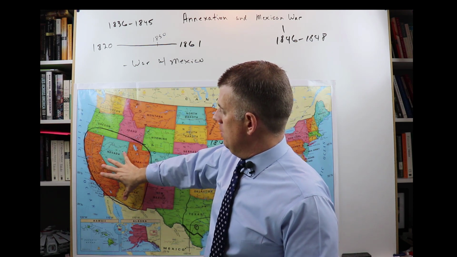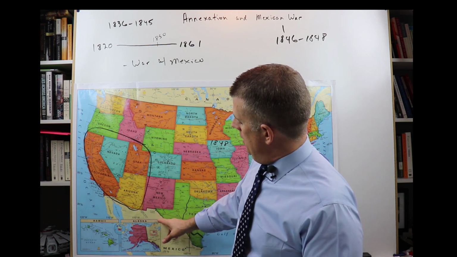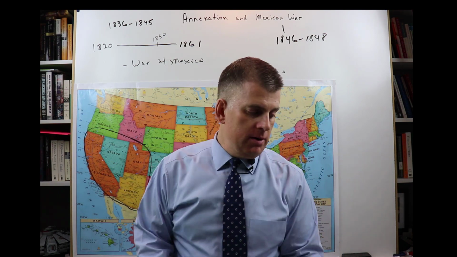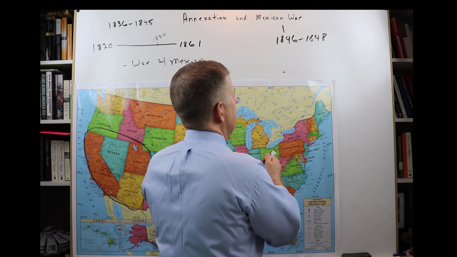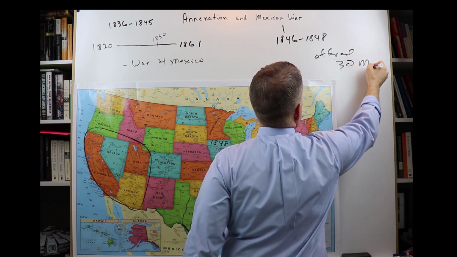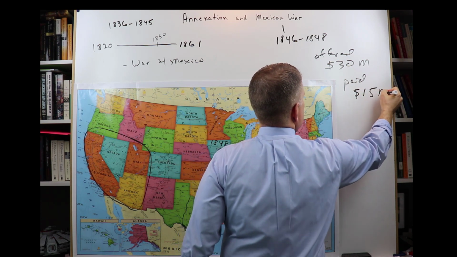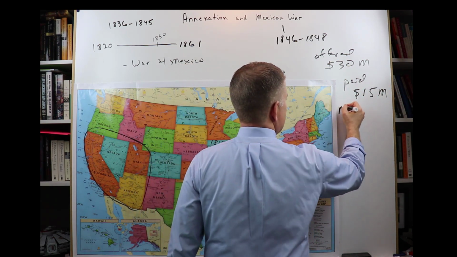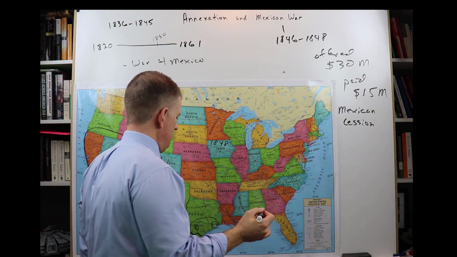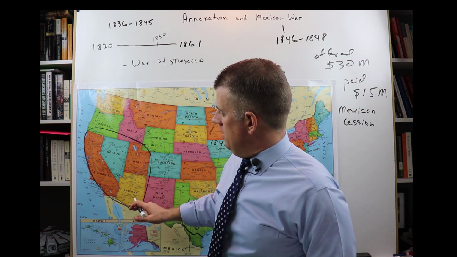Anyway, at the end of the war, the border between Texas and Mexico was actually set at the Rio Grande, and the U.S. paid Mexico $15 million for this area, okay? So they offered $30 million, but they paid $15 million for California. That's called the Mexican Cession. Mexican Cession is what it's called. So it's the cession. That's what Mexico had to cede as terms of the treaty after the war.